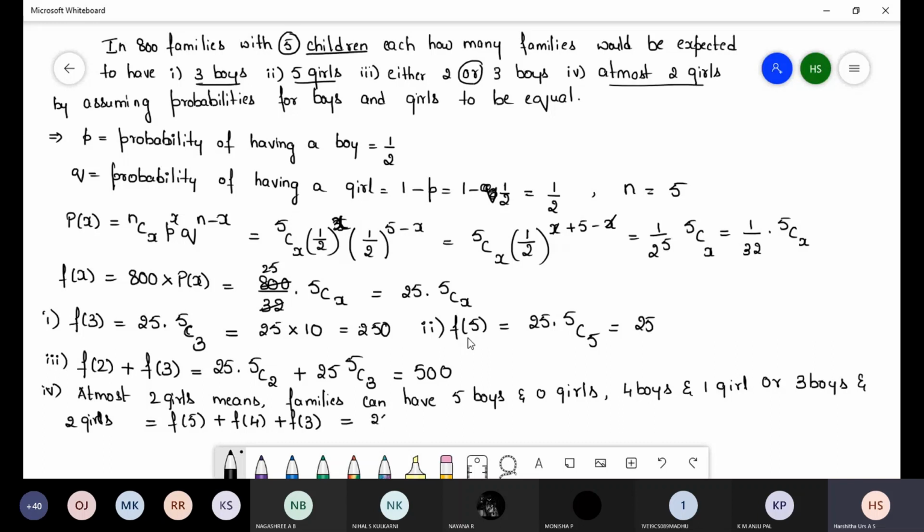Now 25 5C5, 25 5C4, 25 5C3. Already they have given at most 2 girls, so we will take only the boys count. So 5 boys, 0 girls, or 4 boys, 1 girl, or 3 boys and 2 girls. There is 400.